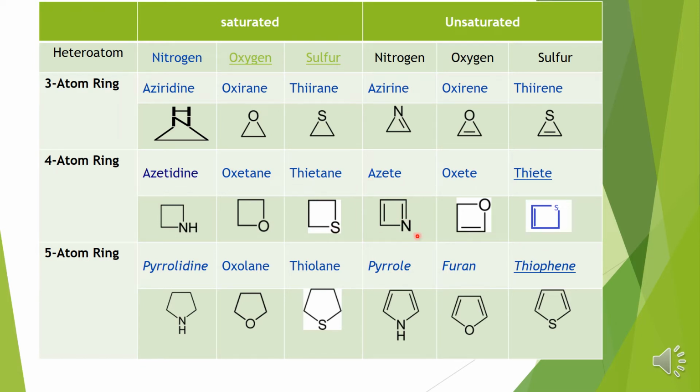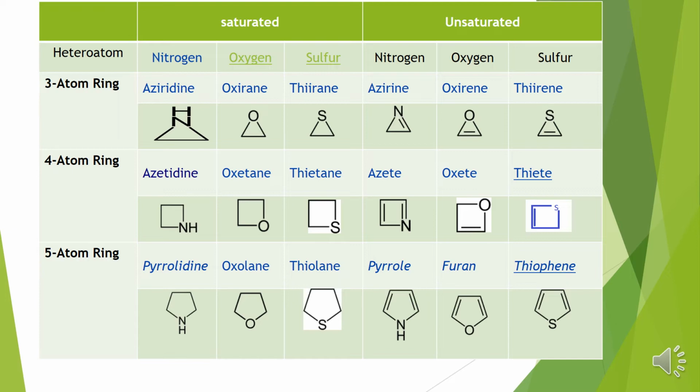In the unsaturated ones it is azete and oxete. With one double bond and a sulfur atom with three carbon atoms attached, where one carbon is replaced by sulfur, it is thiete. Similarly you have 5-membered ring structures: pyrrolidine, oxolane, thiolane, pyrrole, furan, thiophene. Pyrrole, furan and thiophene are common.